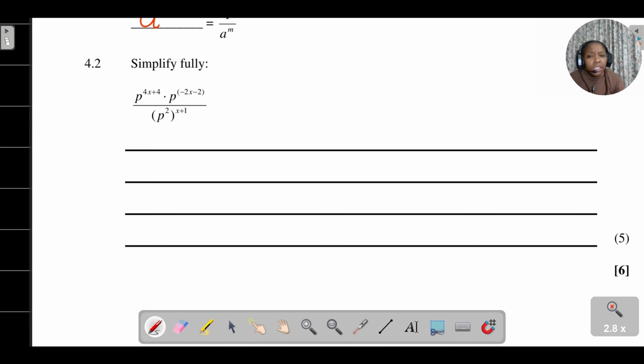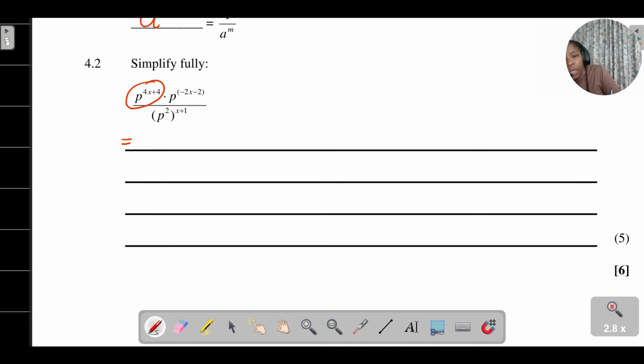All right, so now let's see which laws we are actually going to use here. You've got p to the power of 4x plus 4, times p to the power of (negative 2x minus 2). I'm going to first remember what I said: always deal with what's happening in the numerator, see if I can simplify that and make it smaller, then look at what is happening in the denominator, see if I can simplify that and make it smaller, and then I take it from there.